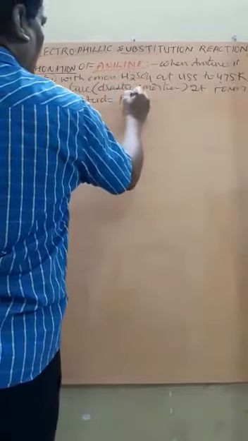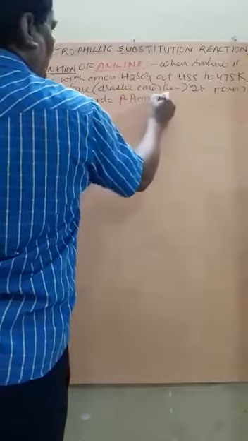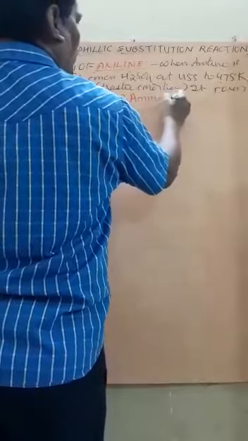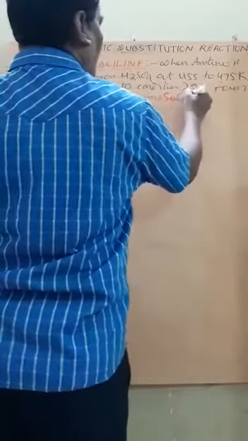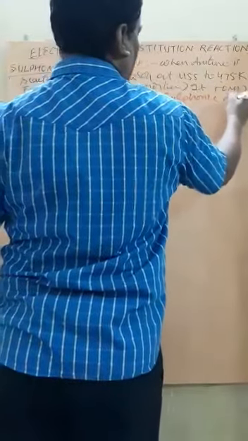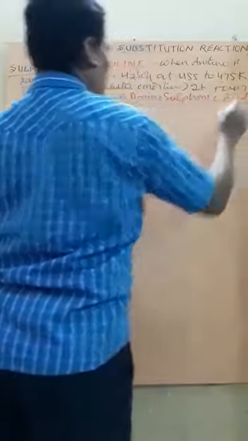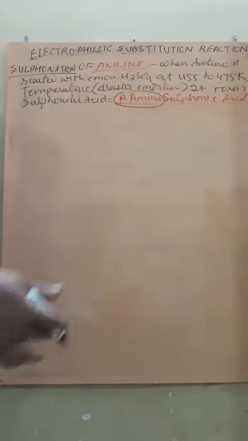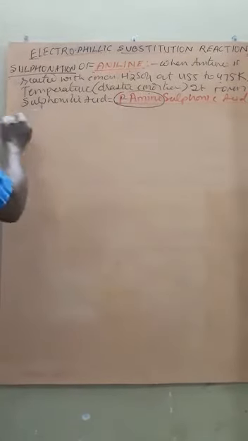sulfanilic acid. Actually, the name is para-aminobenzene sulfonic acid. Remember here, para-amino benzene sulfonic acid, because here in the nomenclature SO3H is given more priority. Thus here the name is given para-amino, meaning the amine group becomes a substituent. Getting?